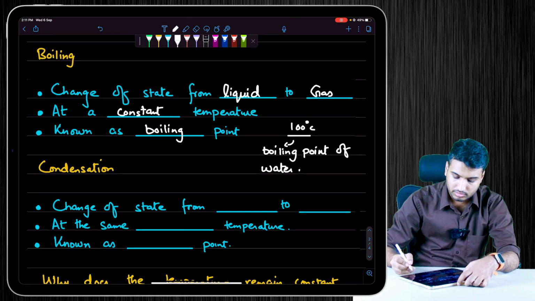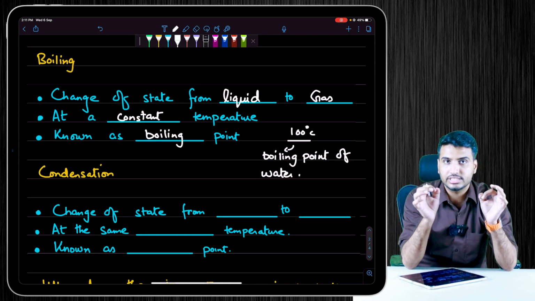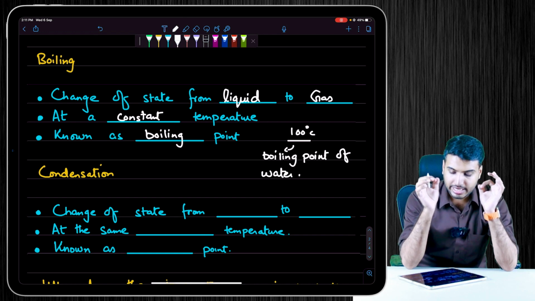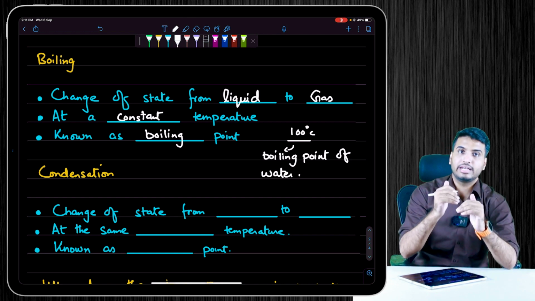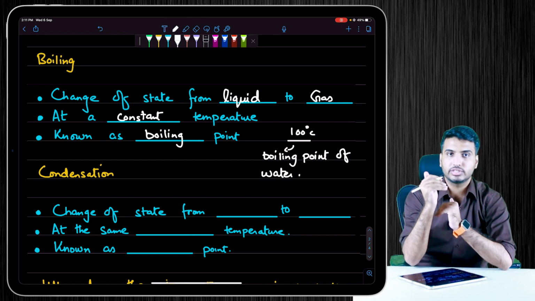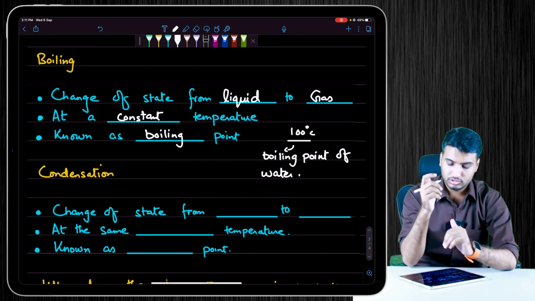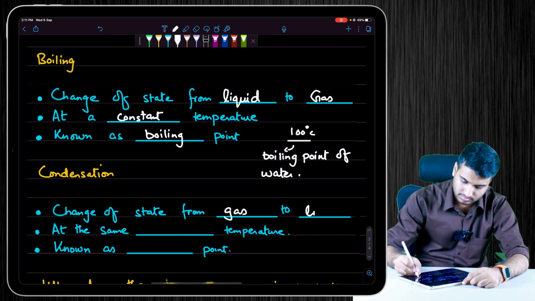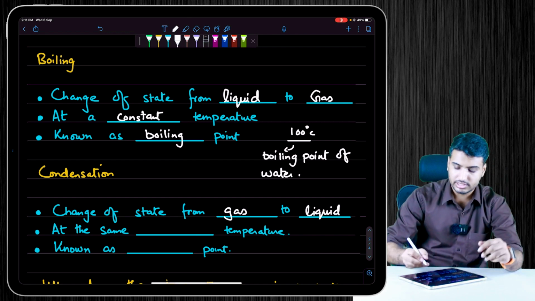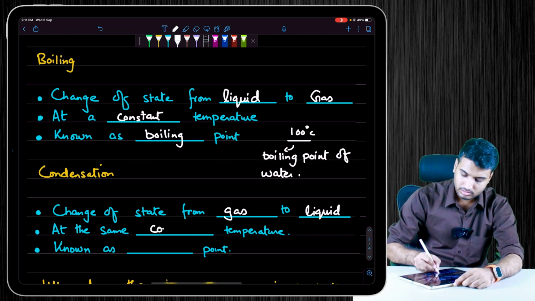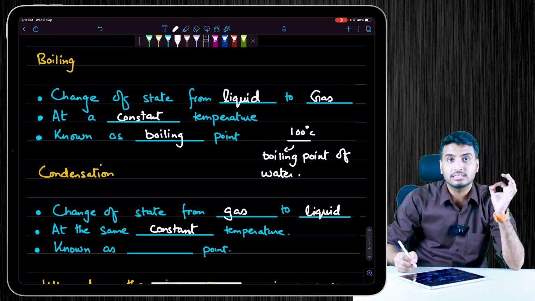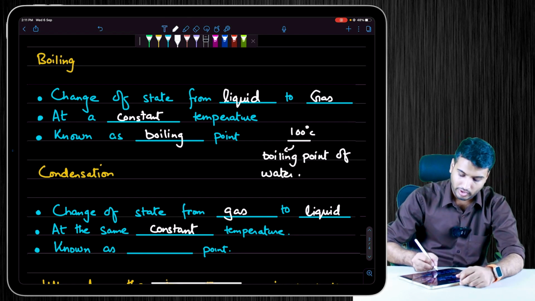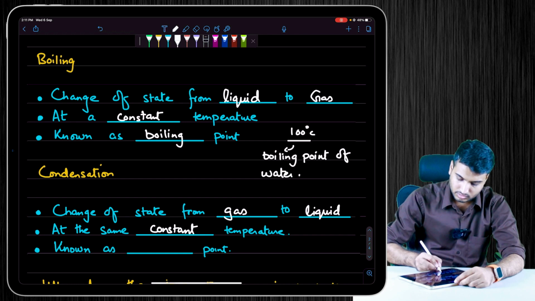Alright, so condensation is the change of state from gas to liquid. It is the reverse of boiling. It is the change of state from gas to liquid at the same constant temperature, which is known as its condensation point.